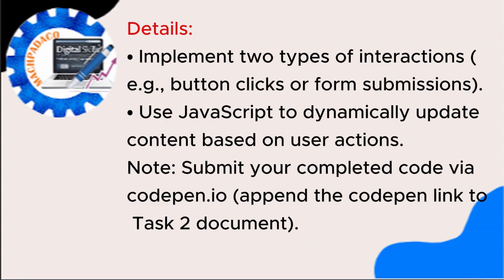Use JavaScript to dynamically update content based on user actions. Note: submit your completed code via codepen.io. I pinned the CodePen link to the Task 2 document.